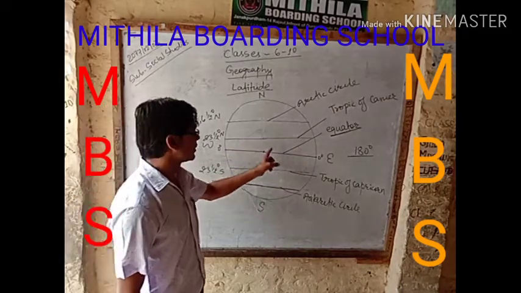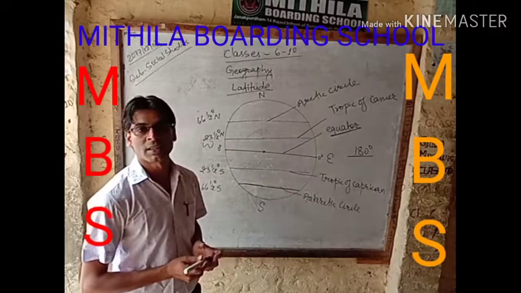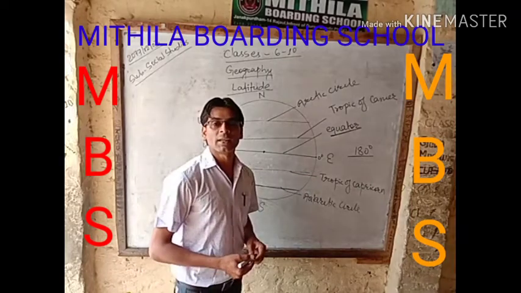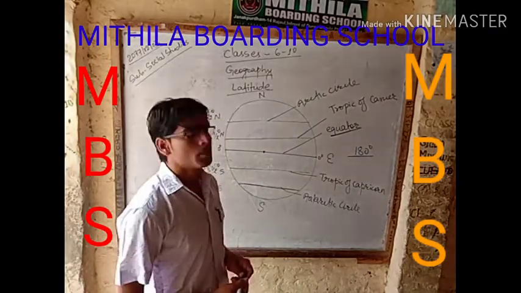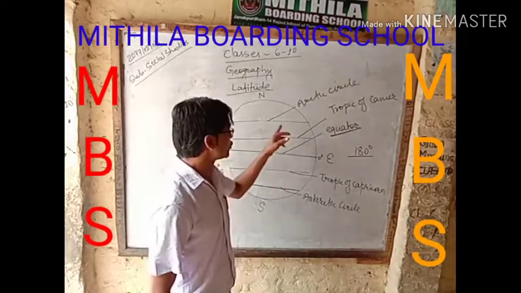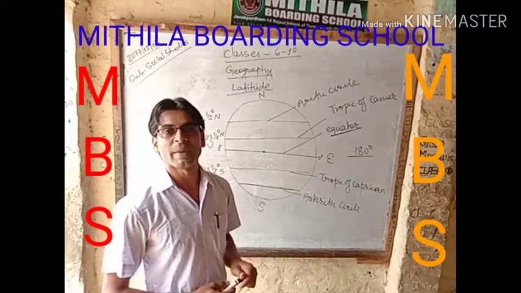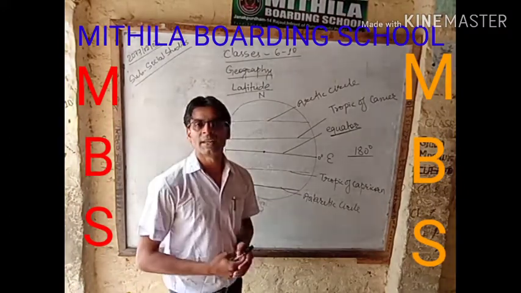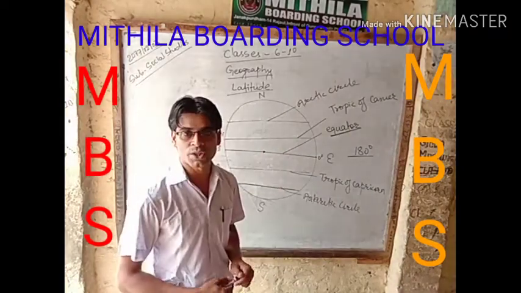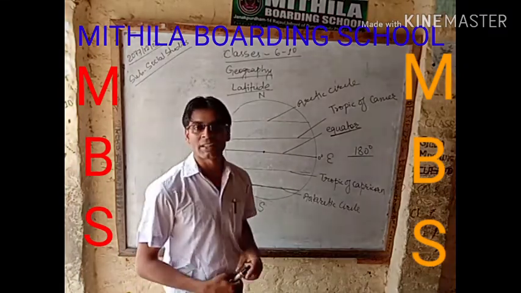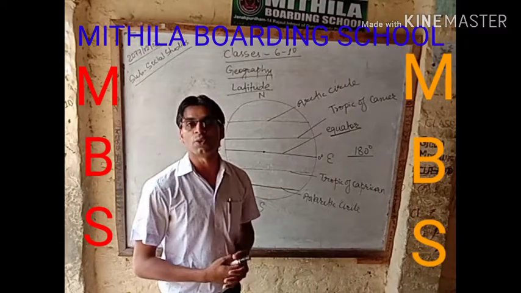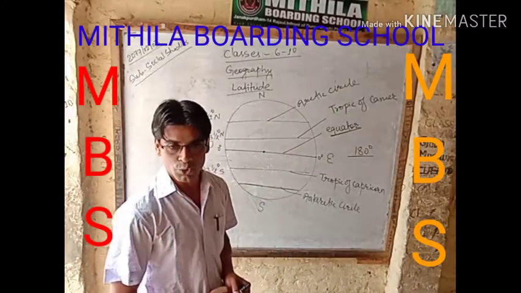Why have I written these 5 major latitudes? Because these 5 major latitudes have more impact on the climate of particular places. According to the latitude or zone where a place lies, the major climatic region of that place can be defined. If we understand these major latitudes and their climatic characteristics, we can easily find out the climate of a particular place due to latitude.